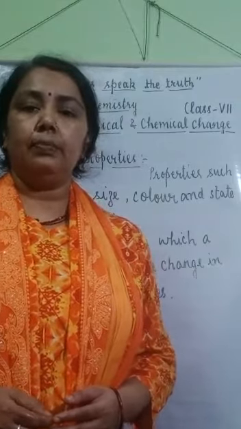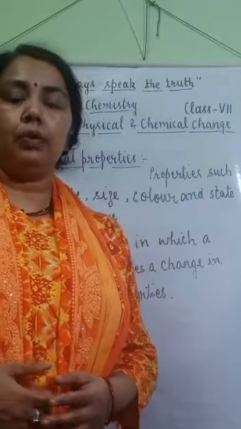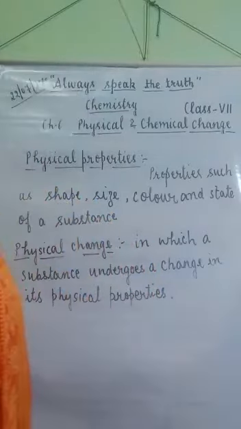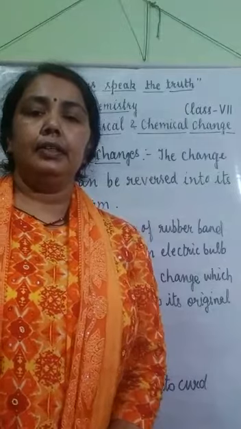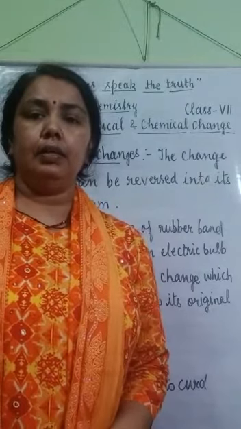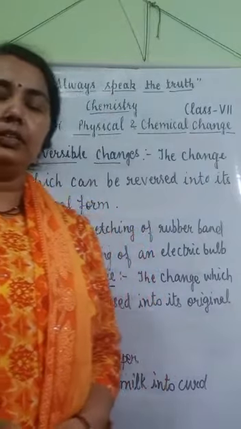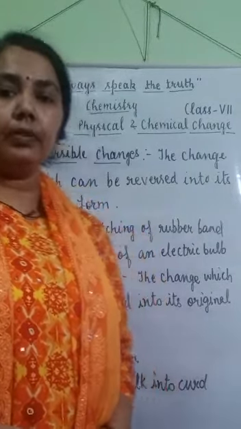These types of changes that take place in the physical properties of a substance are known as physical change. So here you have seen that many changes can be reversed into their original form and many changes cannot be reversed into their original form.